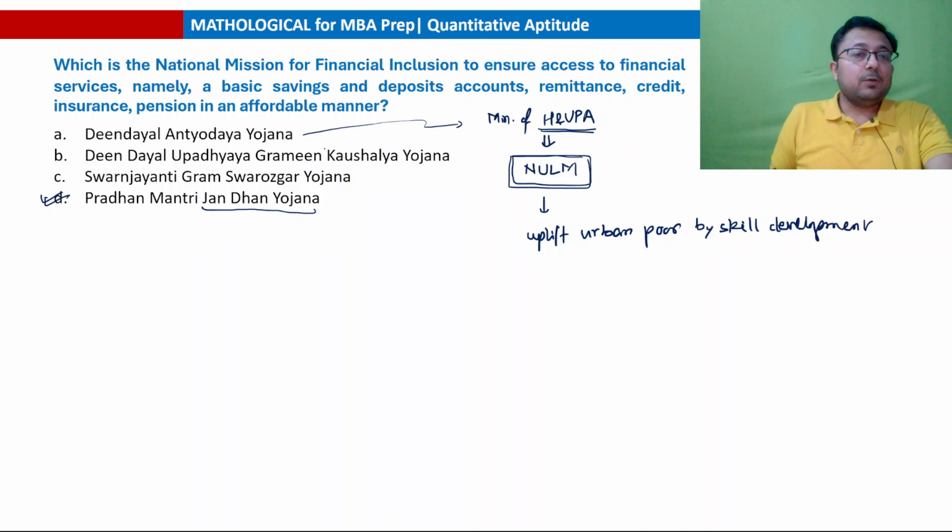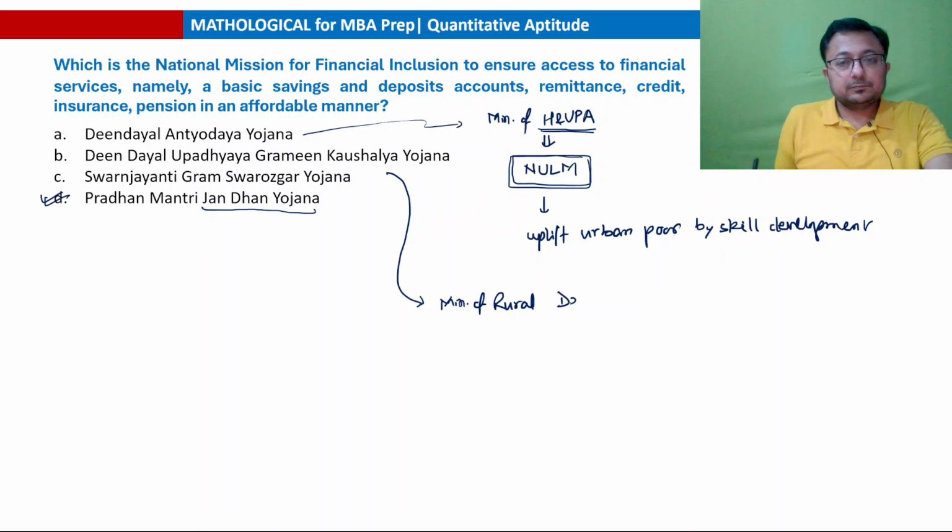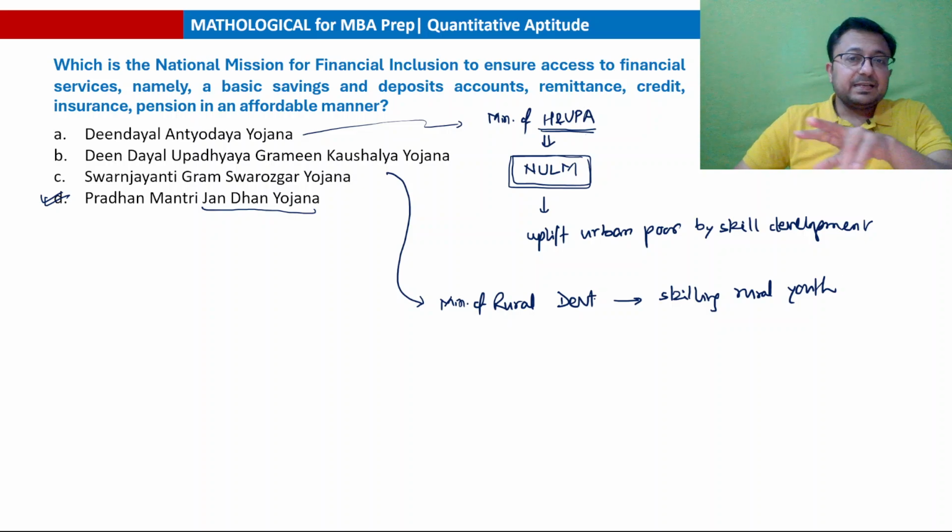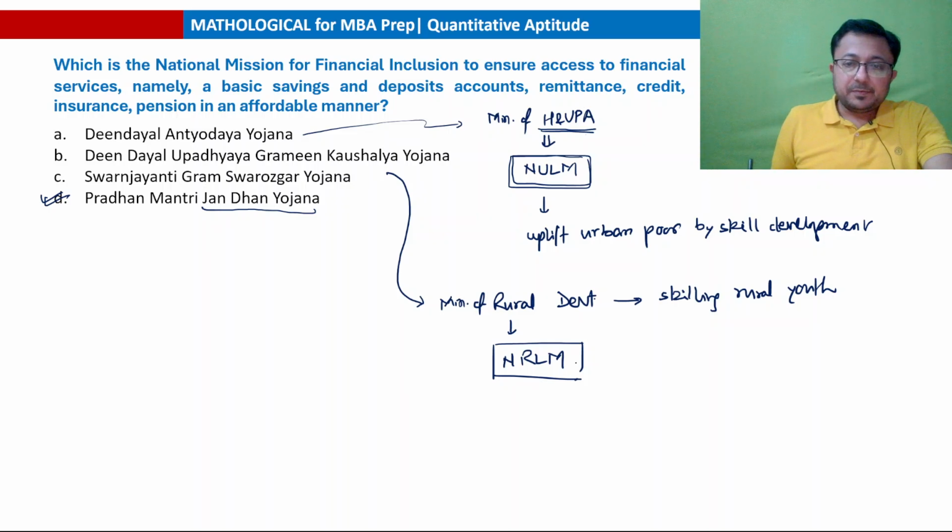In contrast, Deen Dayal Upadhyay Gramin Kaushal Yojana is doing the same thing but in rural areas, and this scheme is by Ministry of Rural Development. ठीक है, doing the same thing in rural areas and skilling rural youth. क्या है, क्लियर है? तो अंत्योदय योजना is basically implemented by Housing and Urban Poverty Alleviation, or Gramin Kaushal Yojana is implemented by Ministry of Rural Development, and this is the new form of NRLM, National Rural Livelihood Mission. The part of National Rural Livelihood Mission, that is Ajivika.